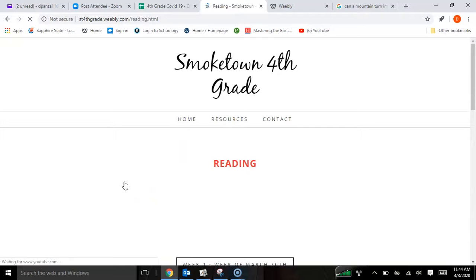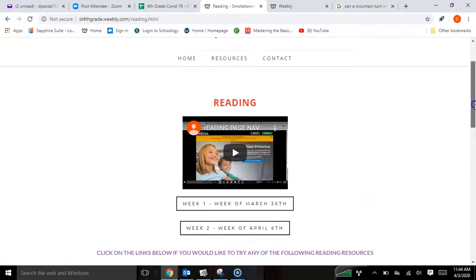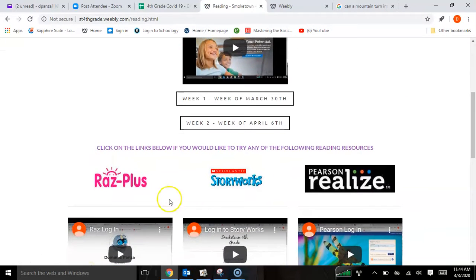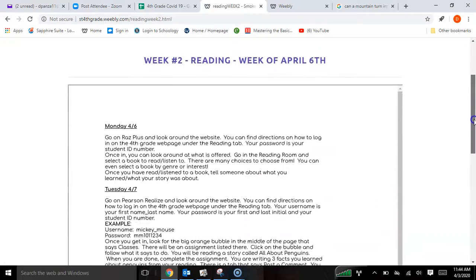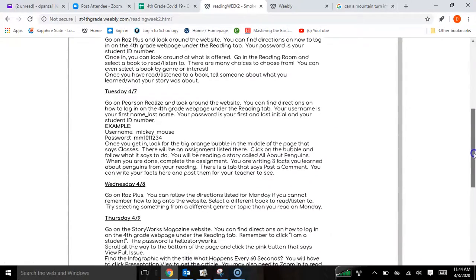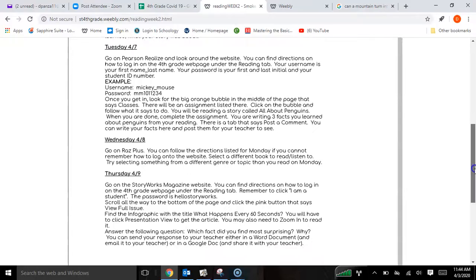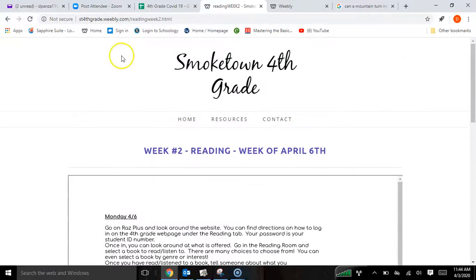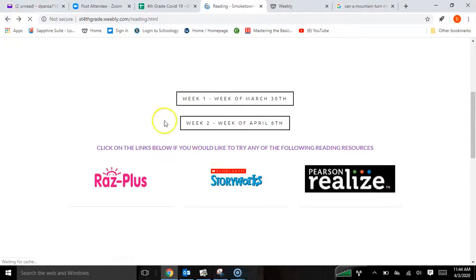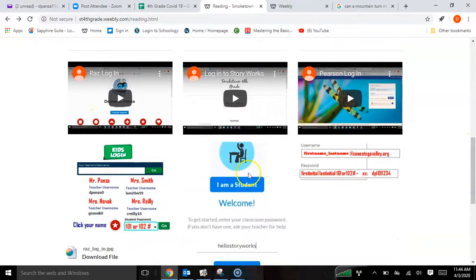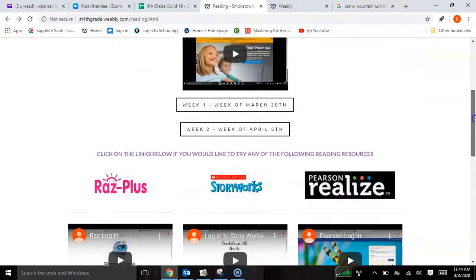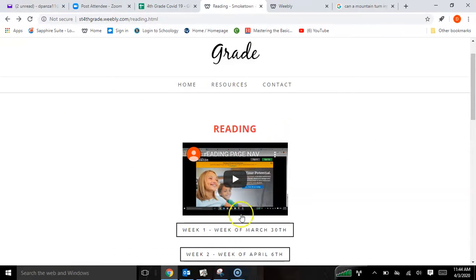Reading. We once again would like to encourage every student to possibly log into Raz, Storyworks, and Realize. In fact, this week, you'll notice that the directions are to try and log into Raz or Pearson Realize and look at Storyworks for the first time. So you're going to need to use these directive pages here on the reading page so that you can hopefully log in to each of these 3 and try it out for the first time in reading. But those main 2 links are right here and remain the same.